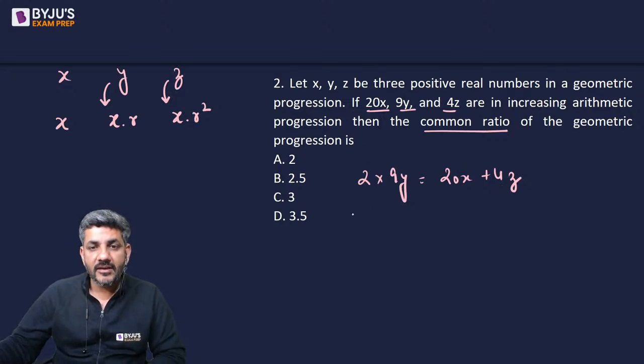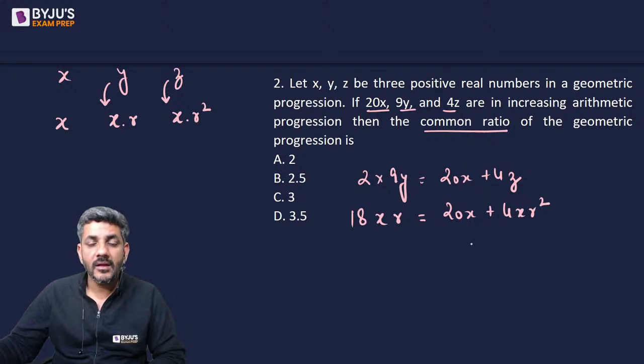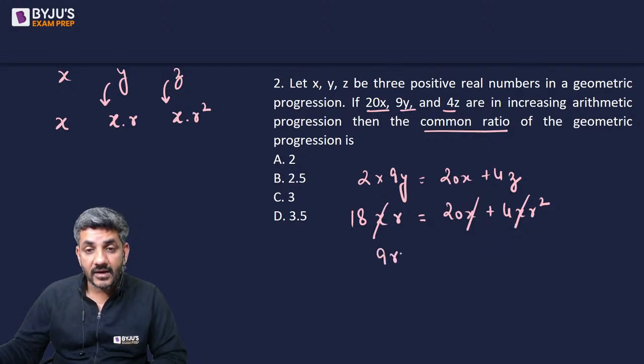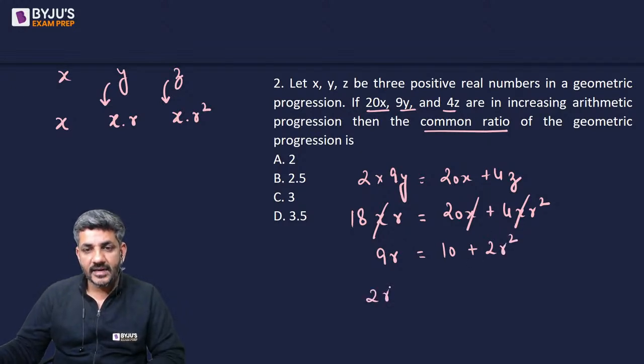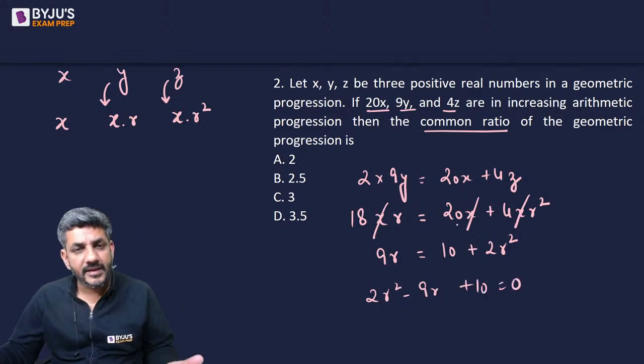So twice of 9y, that means 18 times y, and y is xr. It is equal to 20x plus 4z, where z is xr square. Now from this equation, I can take out x common and cancel it out. I can take out 2 common and I will have 9r is equal to 10 plus 2r square. Take that 9r on the other side, I would have 2r square minus 9r plus 10 is equal to 0. So quadratic simply can be solved.